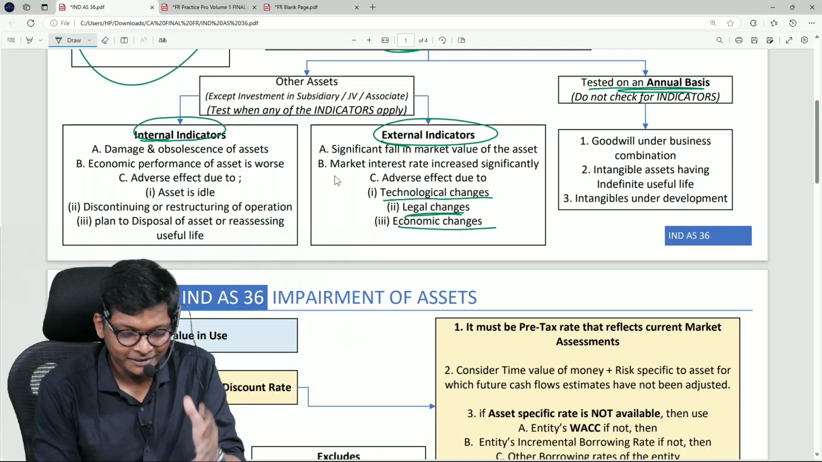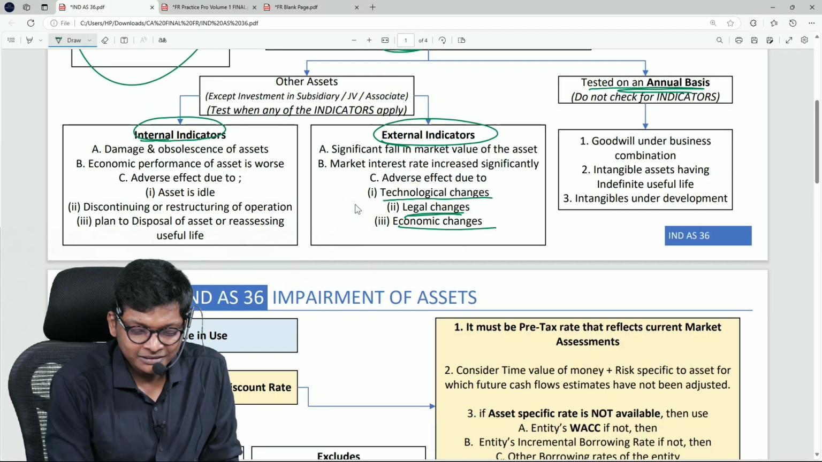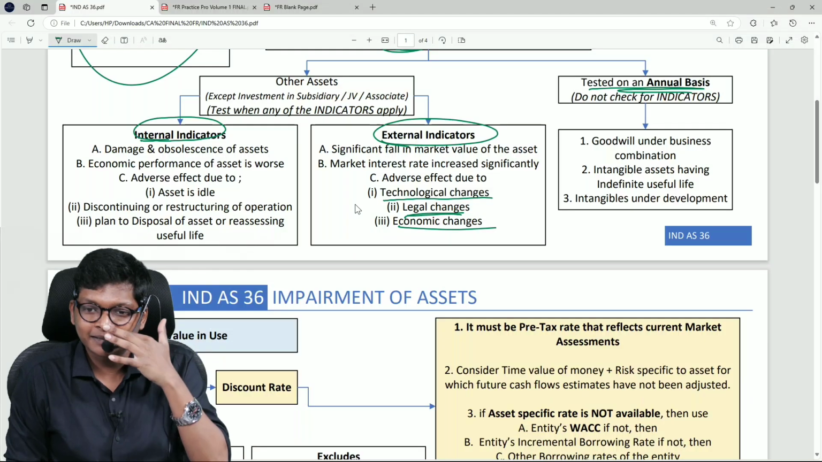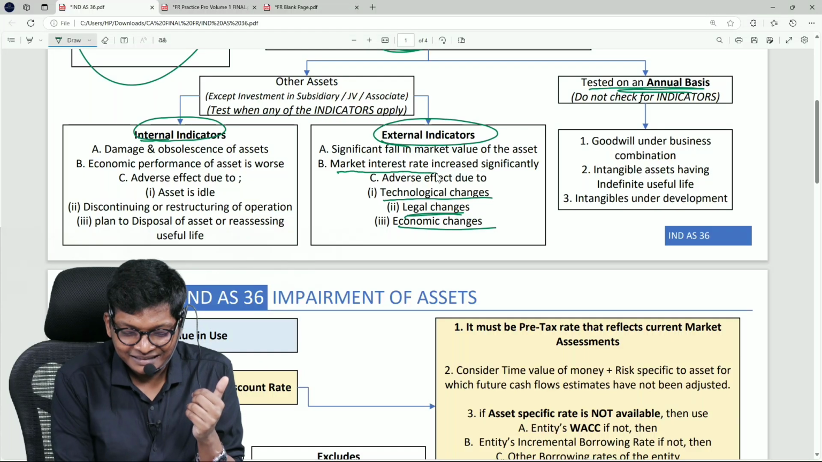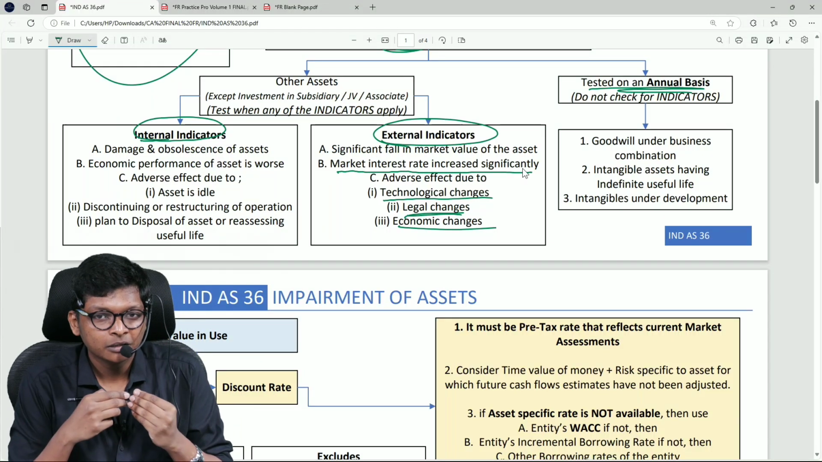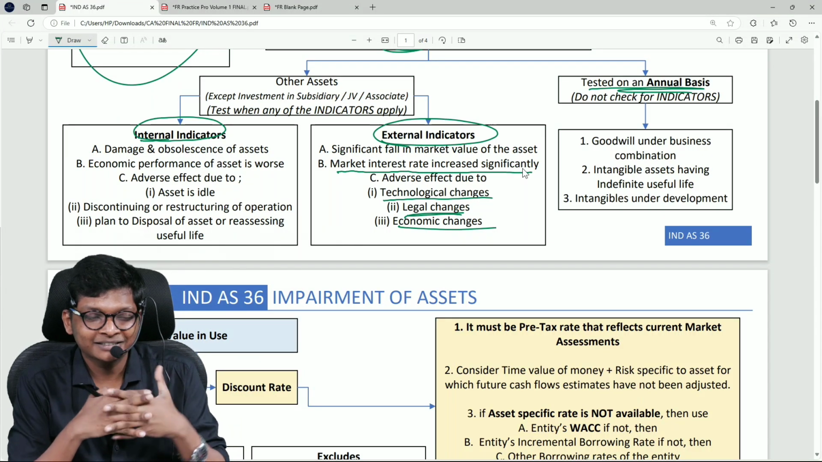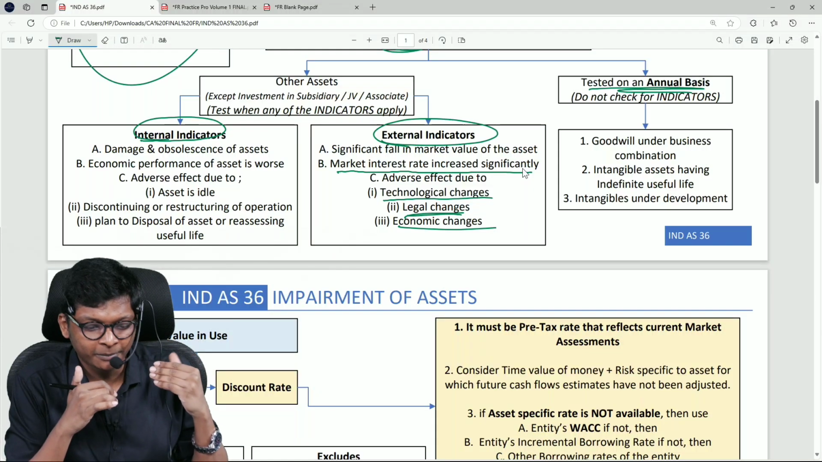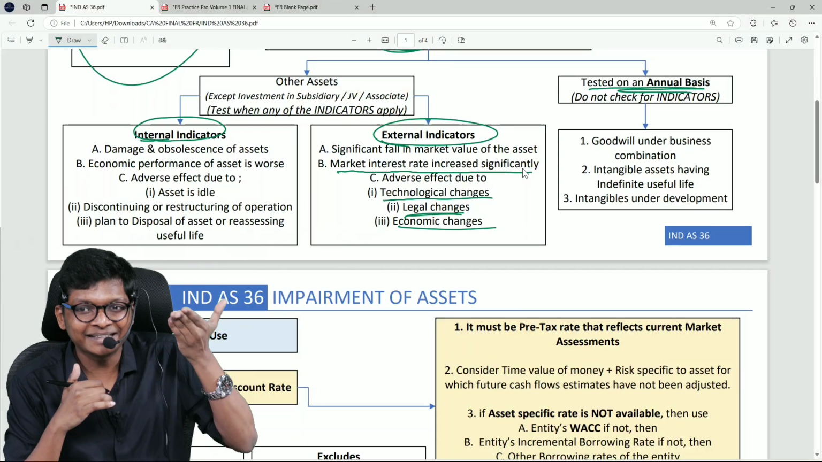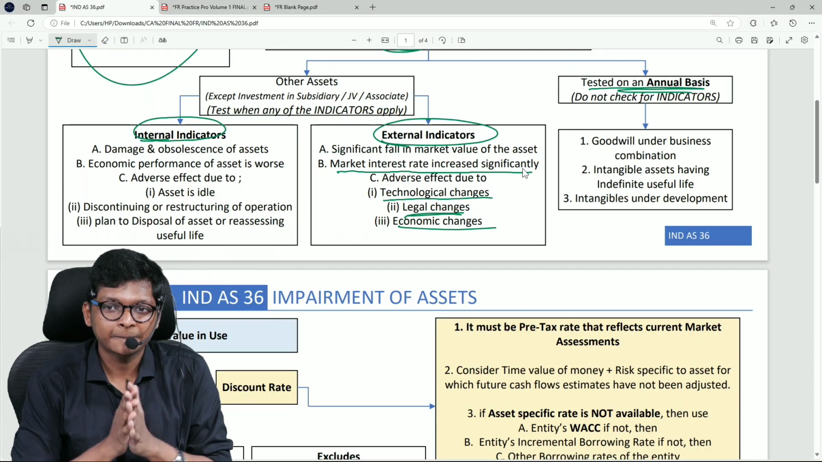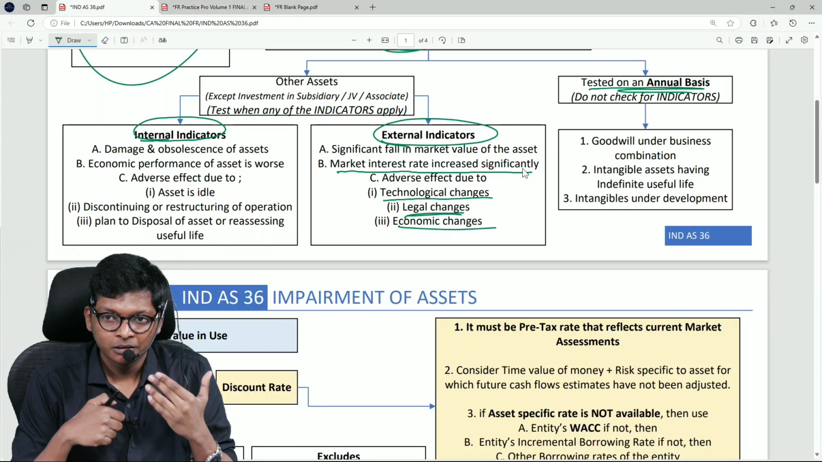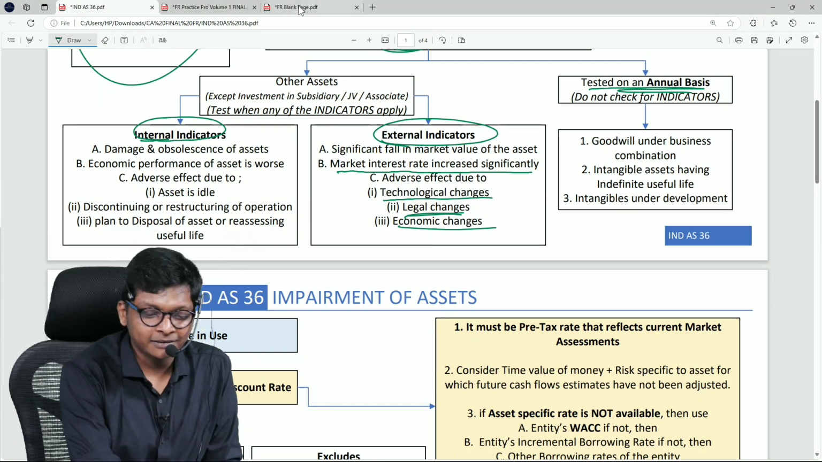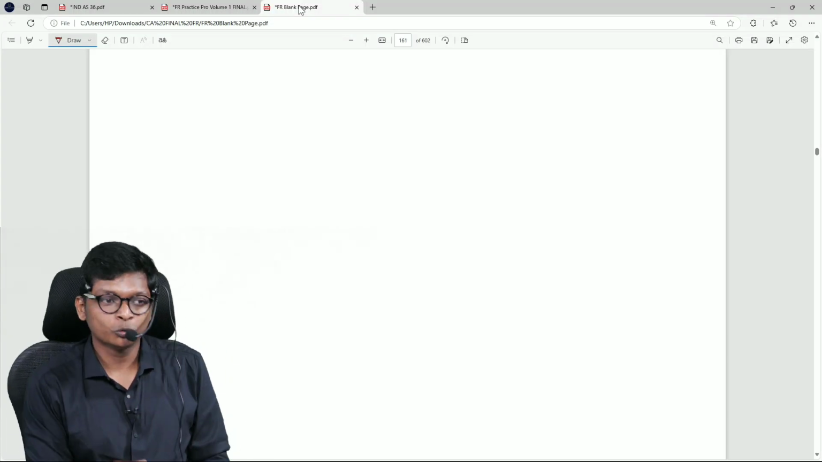So, come back over here. Next, these are some external indicators. I am giving one example per point. Can someone explain? Market interest rate increase significantly. Beautiful point, if you can understand the concept. It's a theory point only, but market interest rate increased. What is this market rate increase now? Why should I check for impairment? Perfect. Clap for Kaushik, guys. Everybody, clap for him. Super.